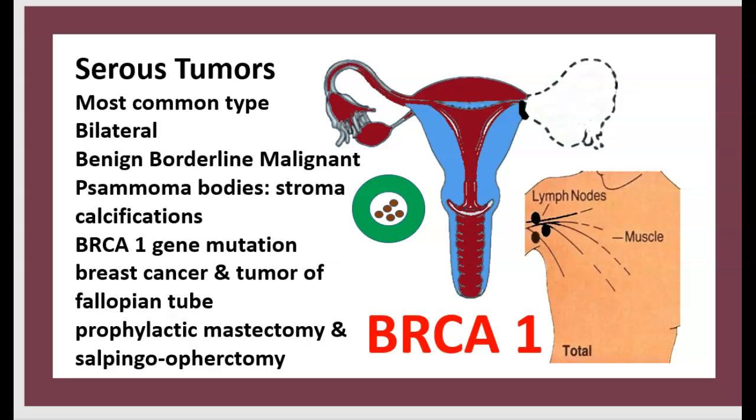Psammoma bodies are stroma calcification. There is BRCA1 gene mutation. That means breast cancer and tumor of the fallopian tube. The prophylaxis for this tumor is mastectomy and salpingo-oophorectomy.